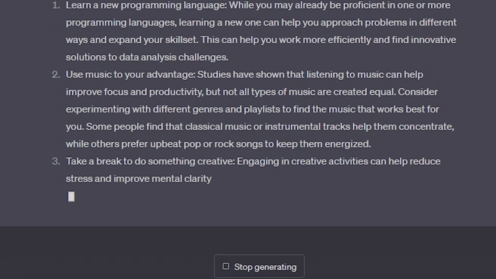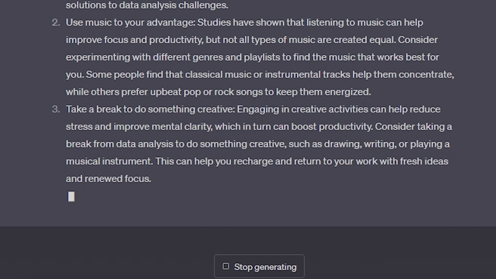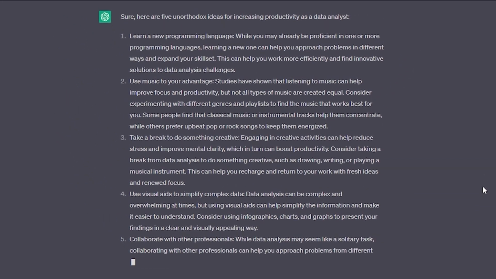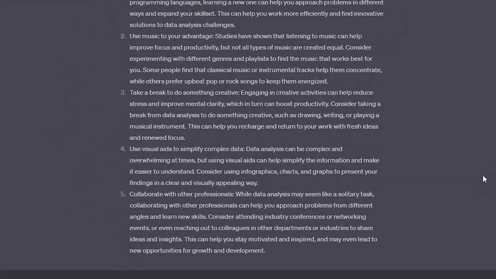The more you give, the more it gives back. The answers provided are superior, and if I was a data analyst, I would be more interested in these. Do not be afraid to get specific. That is what will get you the most out of this language learning model.